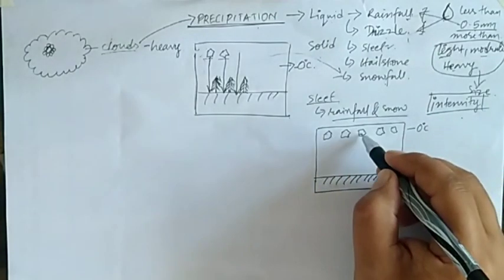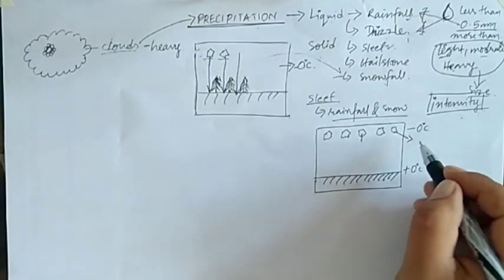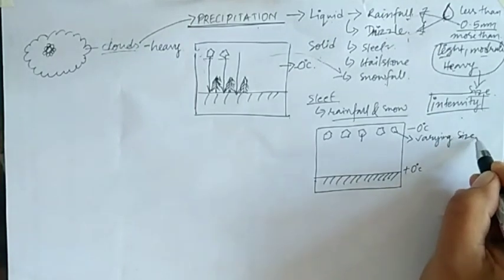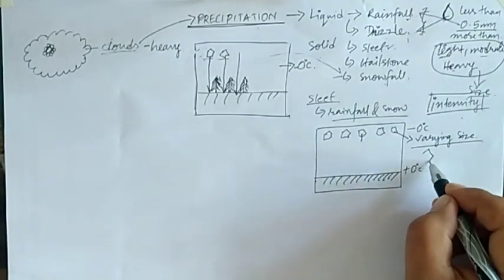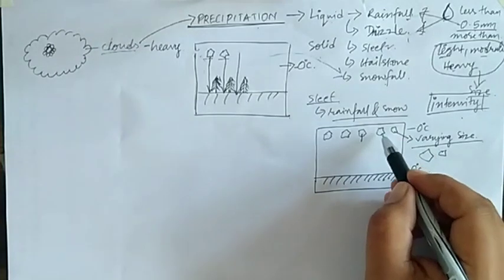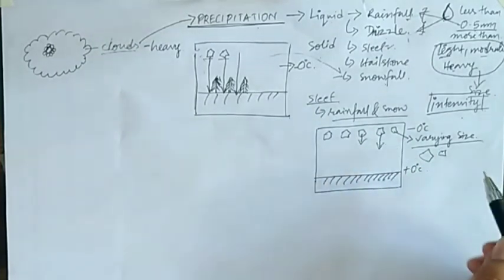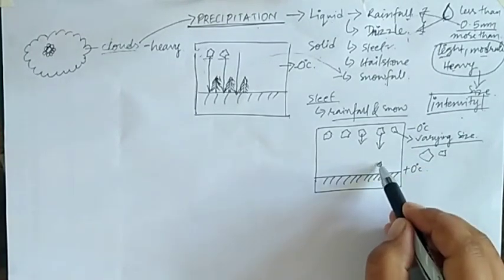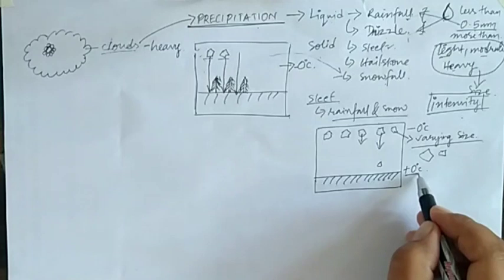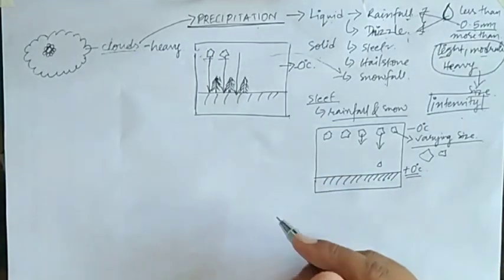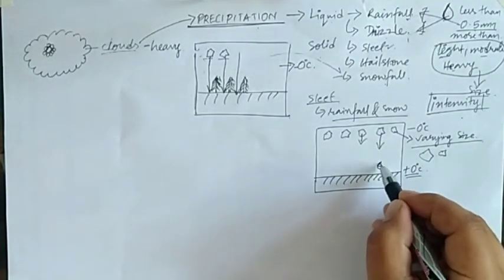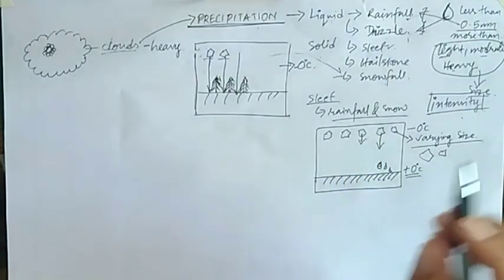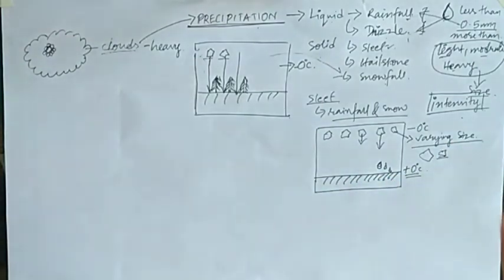Now those ice crystals will also form in varying sizes, isn't it? Some will be bigger, some will be smaller. When they fall down to the earth's surface, the smaller ice crystals will melt because the ground surface temperature is more than the freezing point. So when they finally reach the earth's surface, they will convert into liquid due to the melting of the smaller ice crystals.